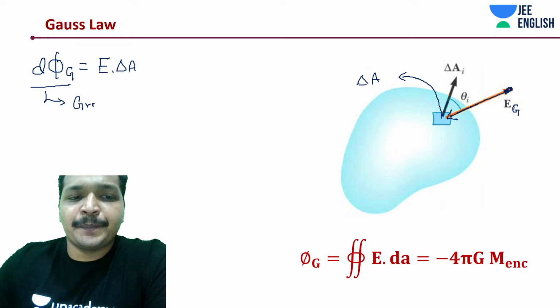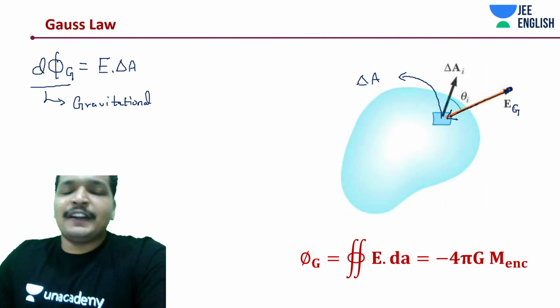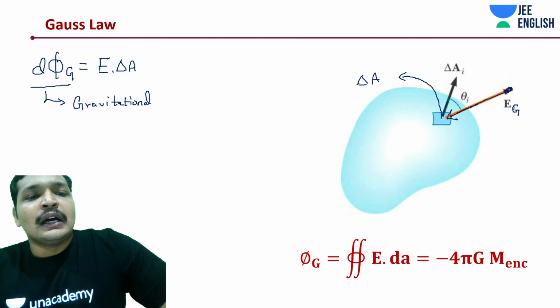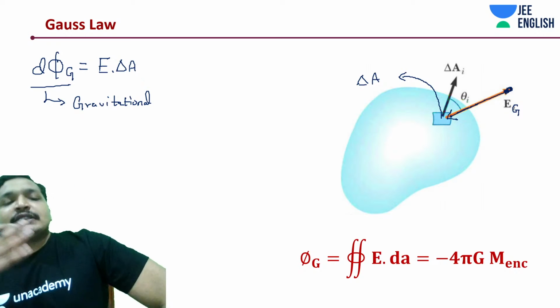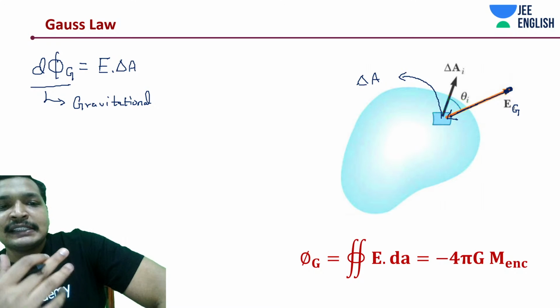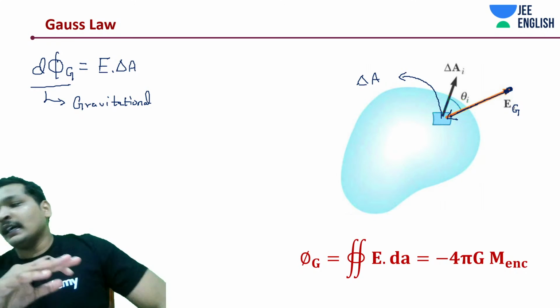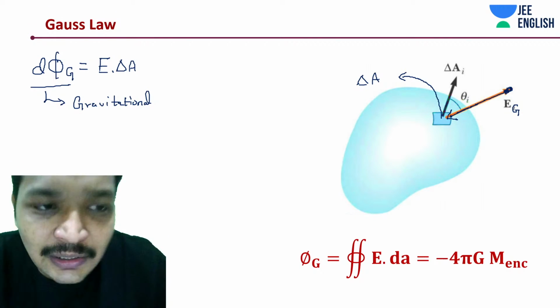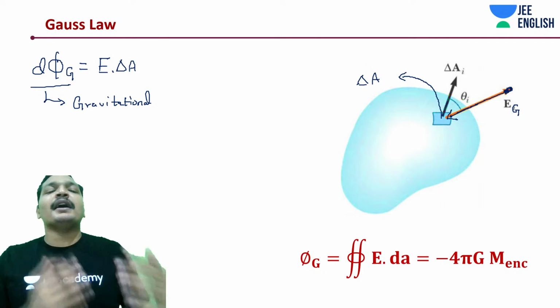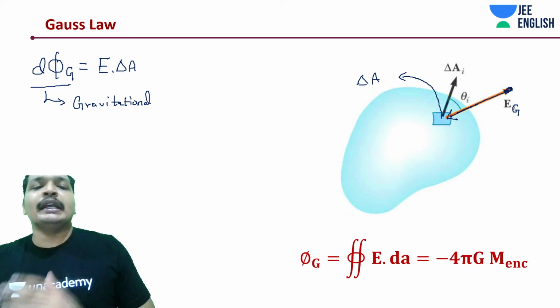Flux is defined something like this: imaginary field lines. Flux is the number of imaginary field lines passing through a unit area.